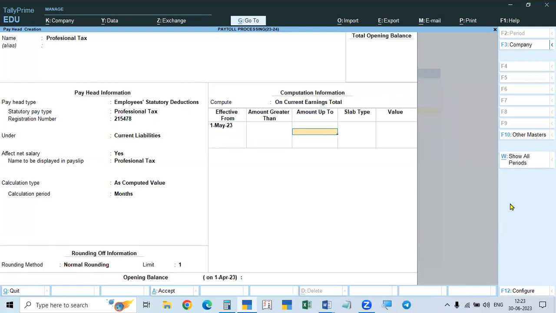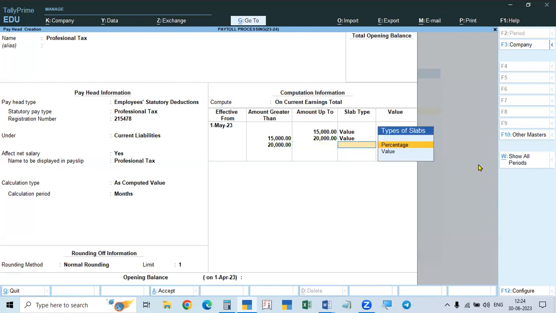That is some amount will be paid, but as per the government, this tax is payable to the state government, that is the municipality or the corporation. And as per the latest rates in the Telugu states, Andhra Pradesh and Telangana, it is up to 15,000 rupees value, not percentage. Value is nil, no professional tax up to 15,000. From 15,000 to 20,000, the amount will be 150 rupees. And 20,000 and above, which means any amount, the value is 200 rupees.